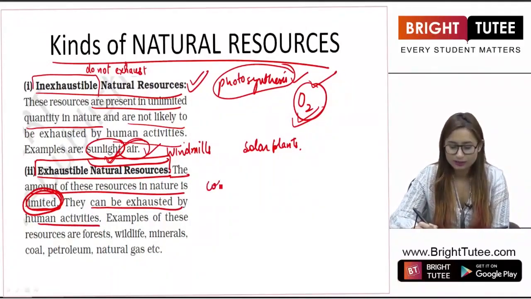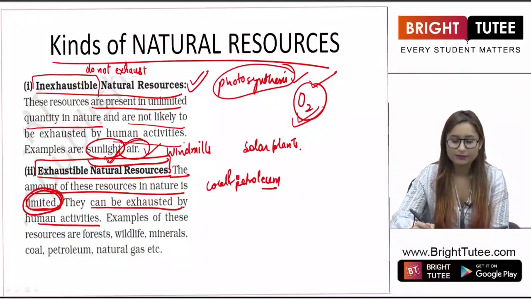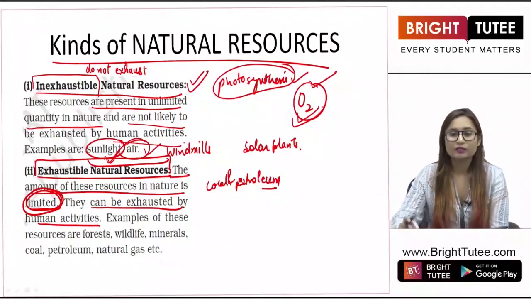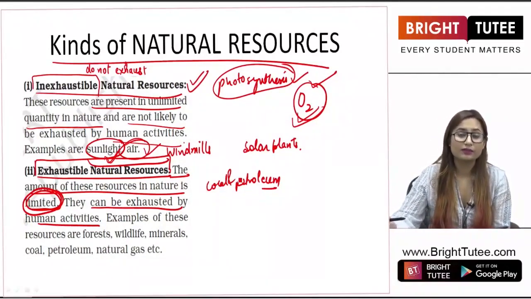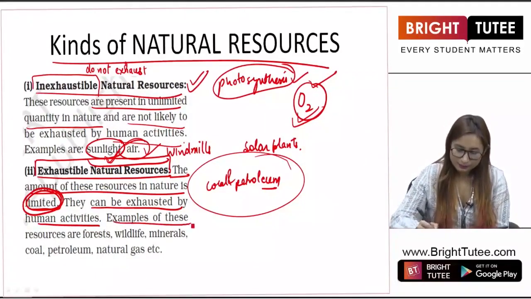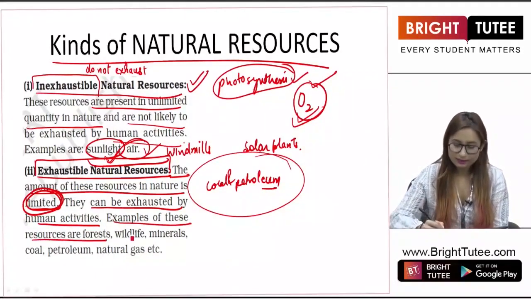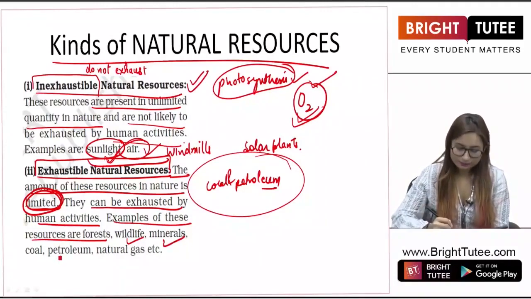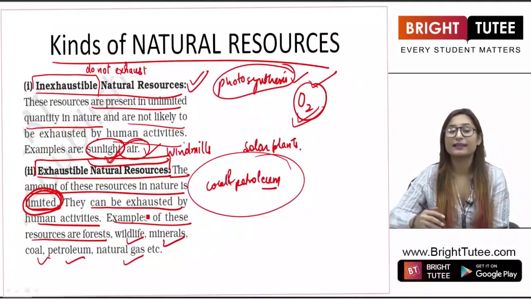As we know that coal and petroleum, they both are being used at a very high pace all around the world. So if we keep on going at that pace, we will exhaust the amount that is present in the earth's crust. Examples of these resources are forests, wildlife, minerals, coal, petroleum, natural gas, etc.